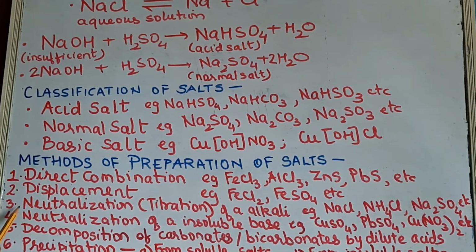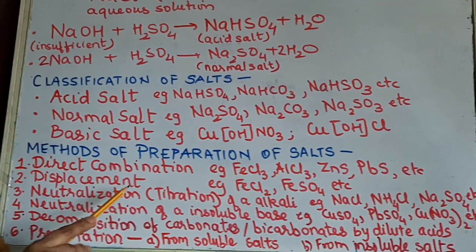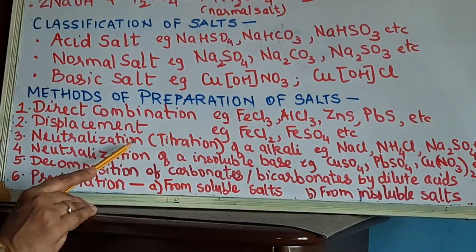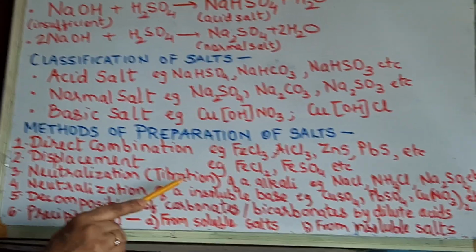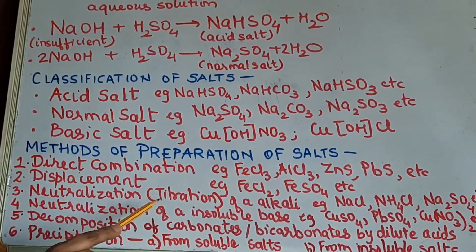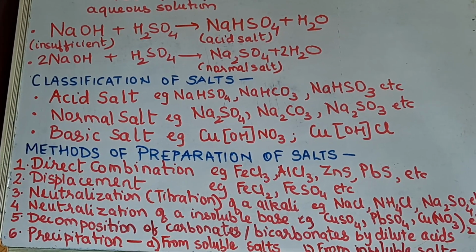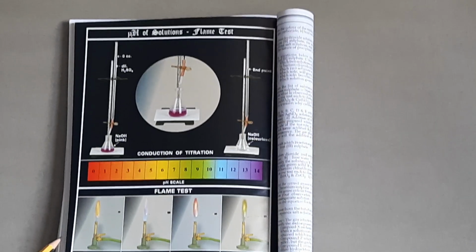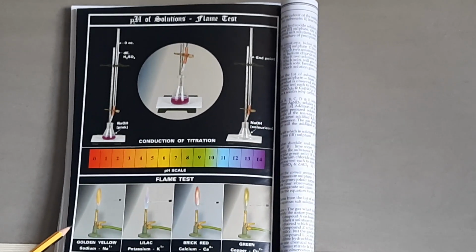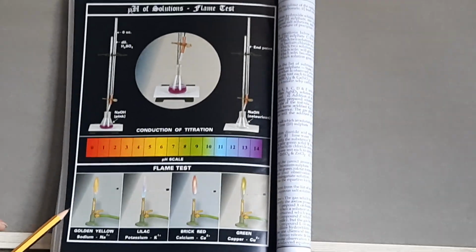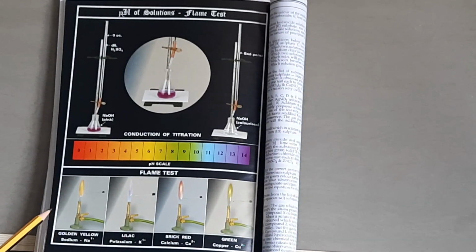Okay. Now third is neutralization, that is, titration involved. To understand this, I would like you to have a look at the diagram which I will show you. So this is neutralization of an alkali, that is a soluble base.